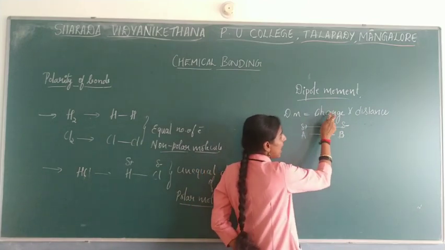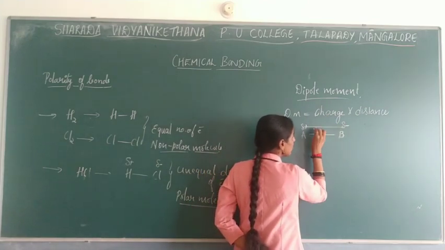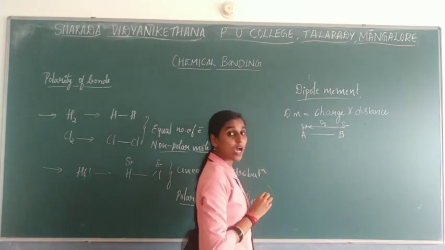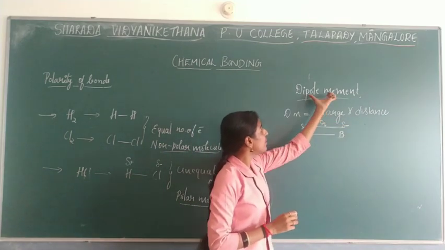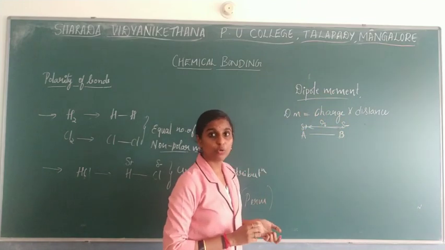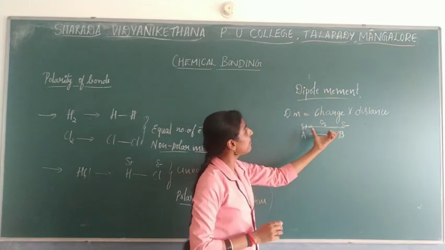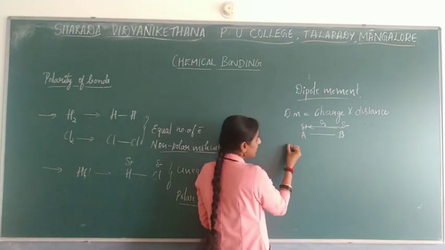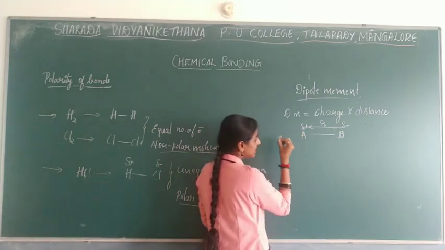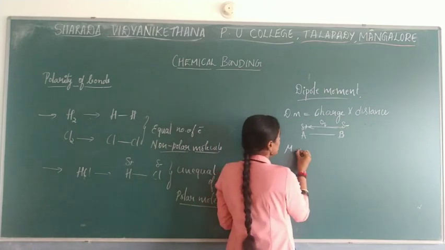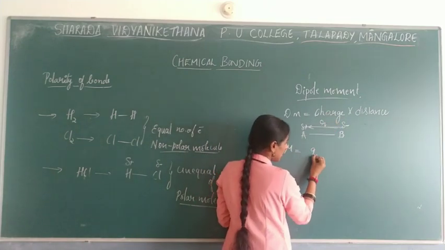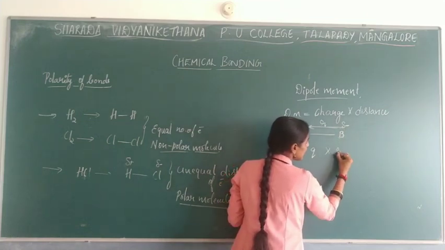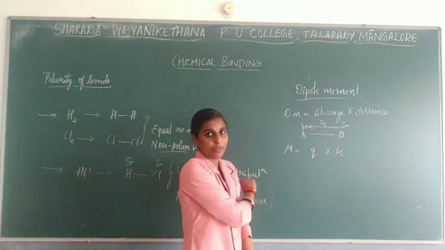That charge as well as the distance. Whatever the distance between the charges is, it is represented by R. The magnitude of these we consider as the dipole moment. So polarity is measured in terms of dipole moment. The dipole moment is represented by mu, which is equal to the charge, represented by Q, into the distance, that is, R.